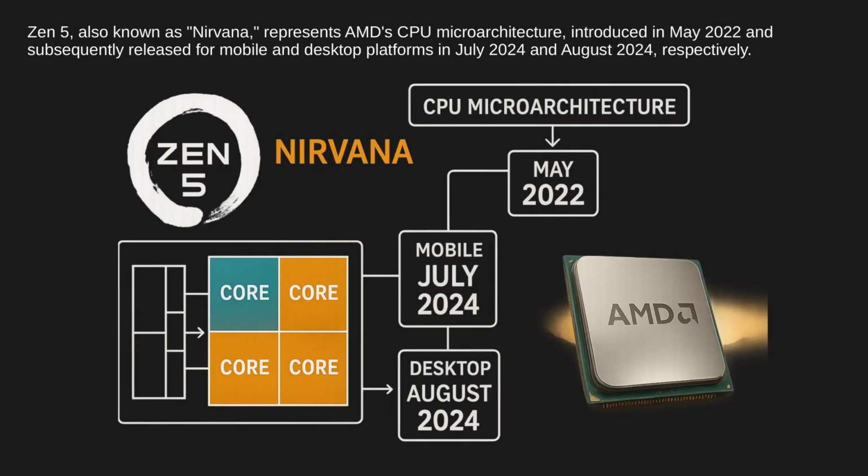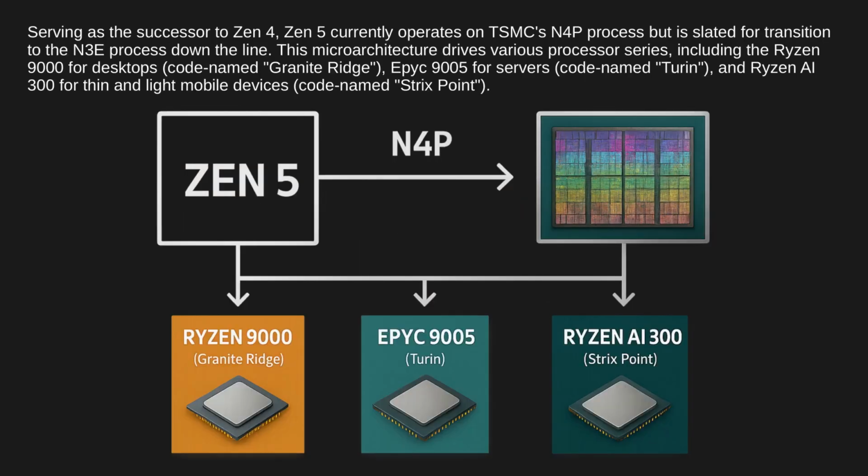Zen 5, also known as Nirvana, represents AMD's CPU microarchitecture, introduced in May 2022 and subsequently released for mobile and desktop platforms in July 2024 and August 2024, respectively. Serving as the successor to Zen 4, Zen 5 currently operates on TSMC's N4P process, but is slated for transition to the N3E process down the line.